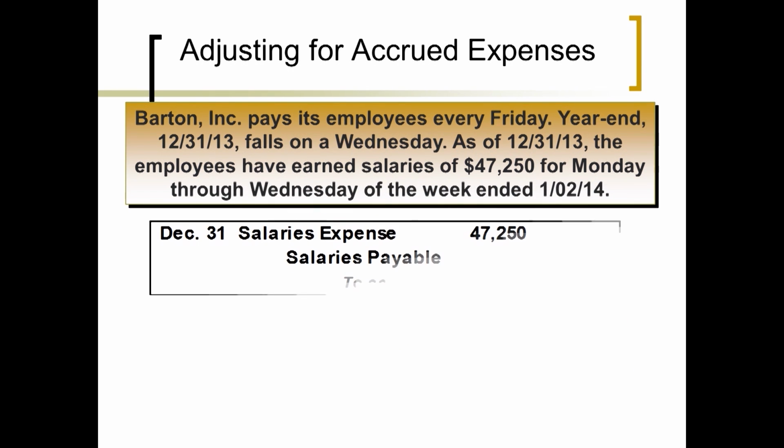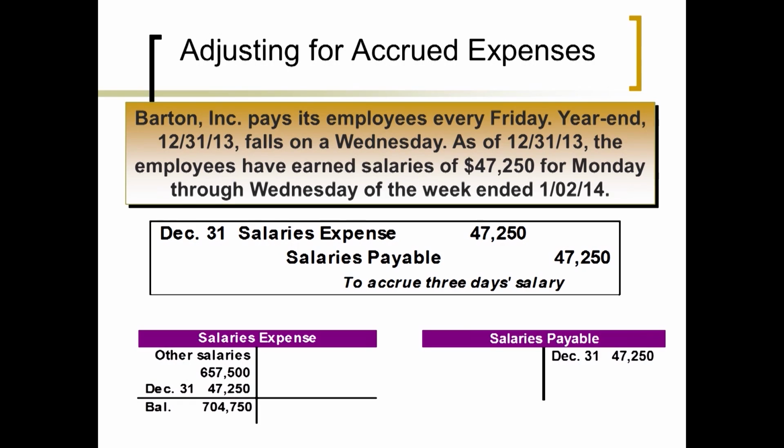All right, so you book this journal entry right here. You debit salaries expense for $47,250 to match that expense to the proper year of 2013, and you record the liability of $47,250. That puts that liability on the books. If you didn't make this entry, your liabilities would be understated, and your net income would be overstated because your expenses are understated.